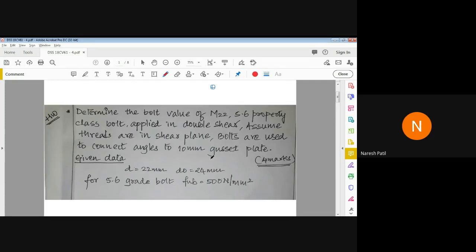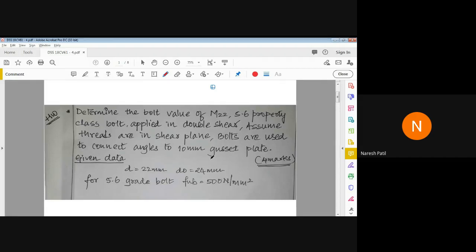So what do you mean by M22 here? Can anyone tell? Diameter. Listen carefully. M22: 22 is nothing but the diameter of the bolt. Okay. Then the 5.6 property class means what? Stress. The stress. So you have to understand, based on 5.6, what the value of stress should be.